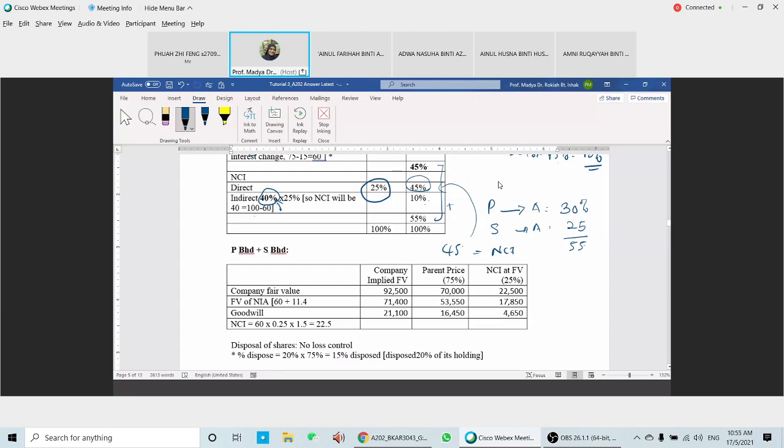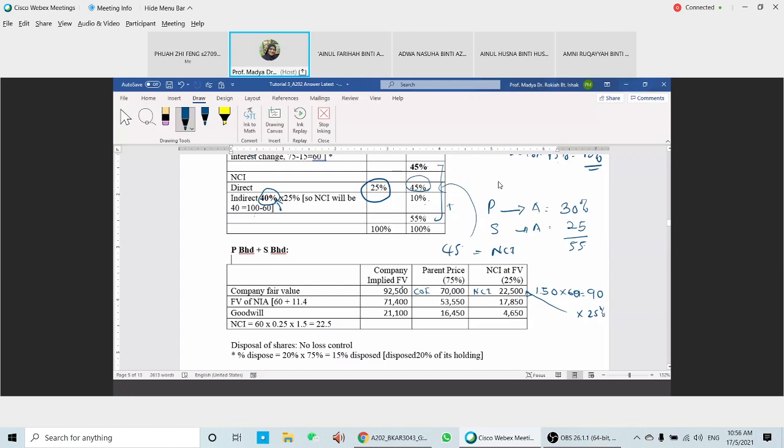The value of the shares on that date is RM1.50, times 60, so the fair value here would be 90 million. 90 million times 25% for the NCI gives 22,500. The parent's portion is 70, so the total company value here is 92,500.